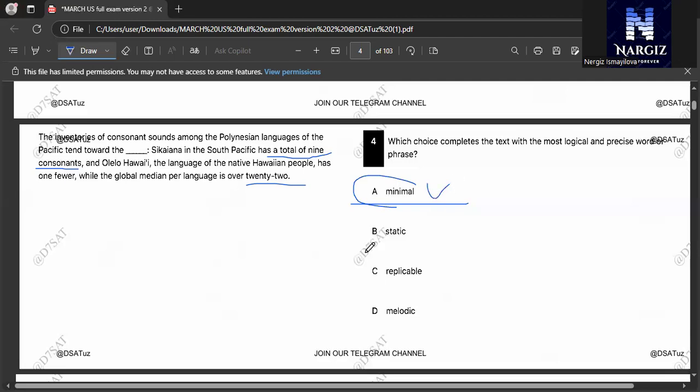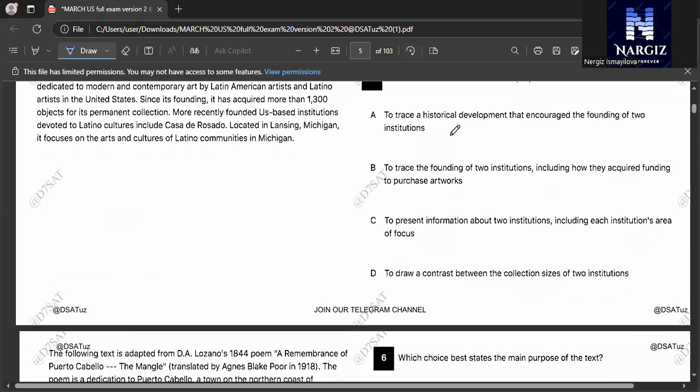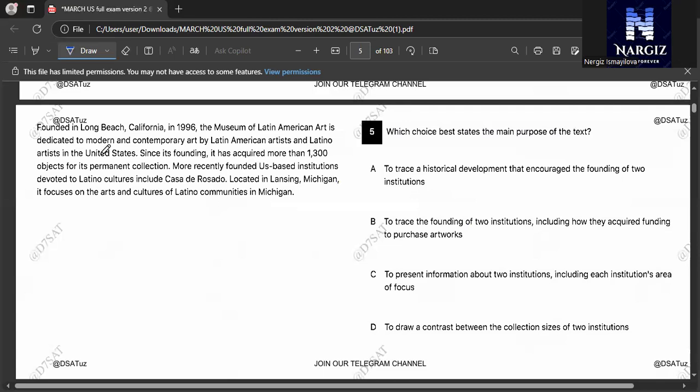Let's talk about static. Static is not the right version because it means unchanging. It's not relevant. Replicable means able to copy, which also doesn't fit. Melodic relates to melody, not the number of consonants. It's not right. So minimal is the right answer to this question. Let's begin with the first one.